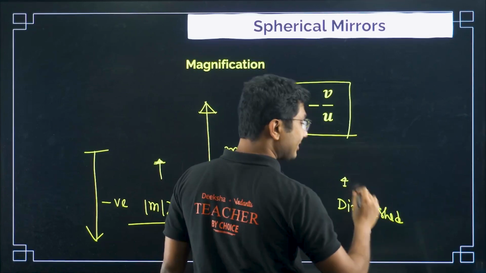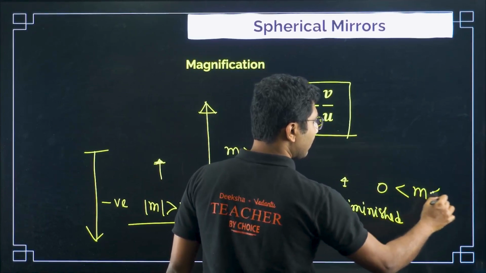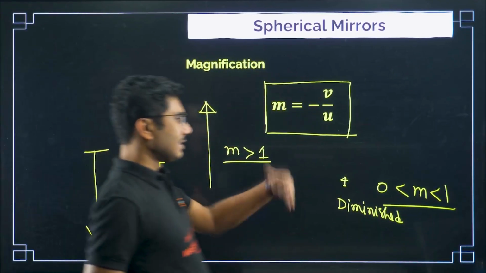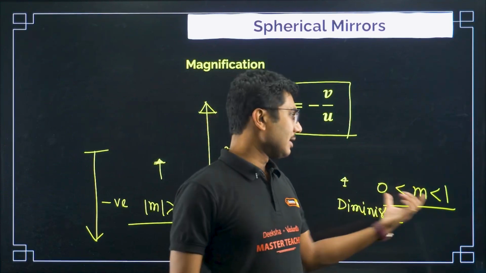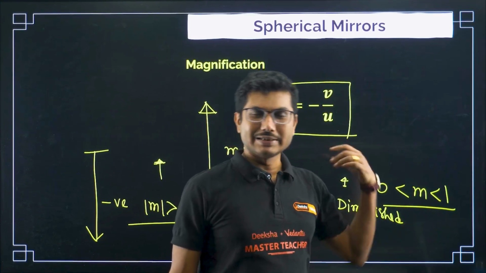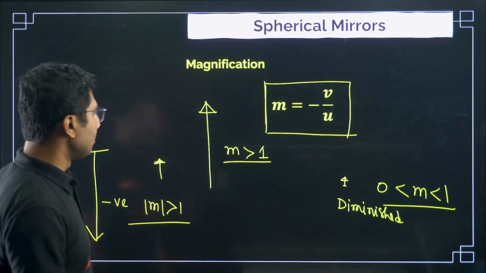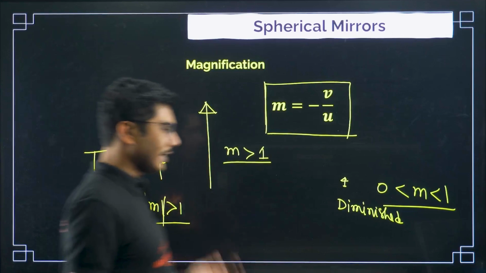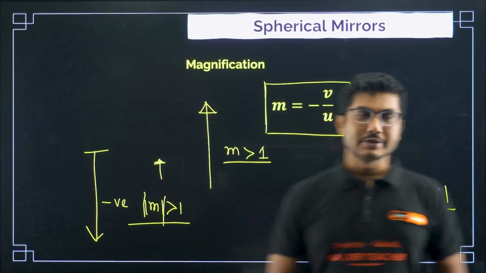In case of a diminished image, m is greater than 0 but less than 1. If it is negative, then it will be inverted, but the same thing will happen. Magnitude wise it will be the same. So you have to remember that the magnitude for magnified images will always be greater than 1. It is called magnified and this is called diminished.